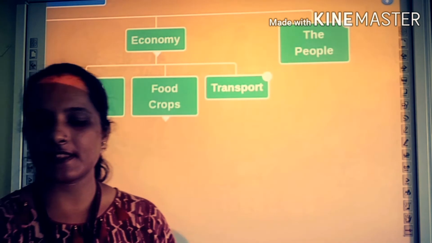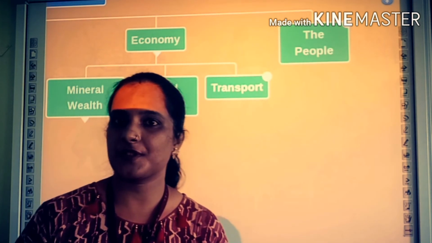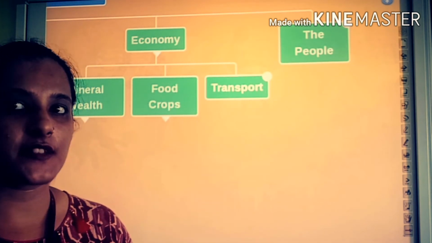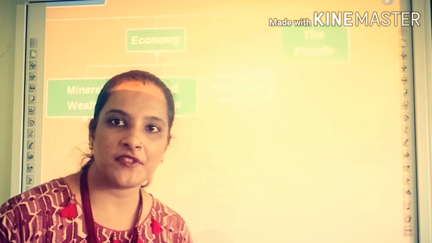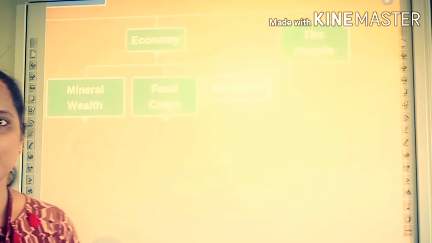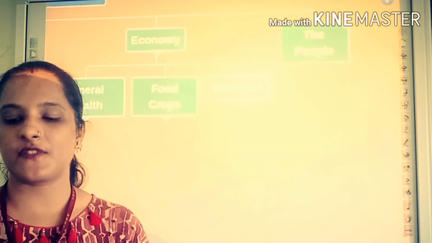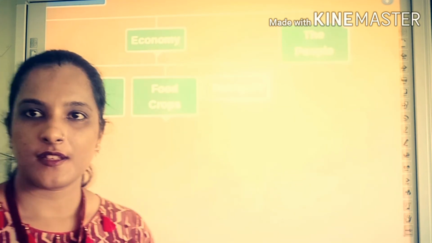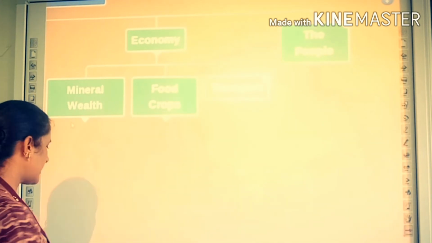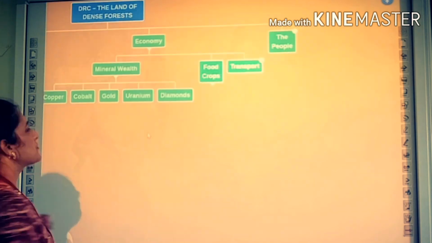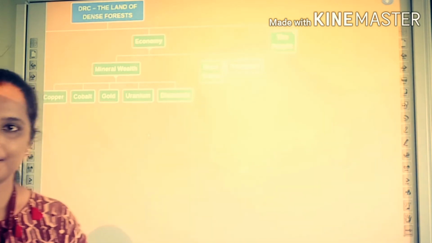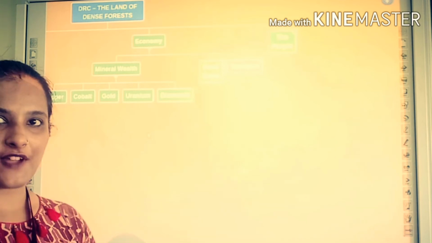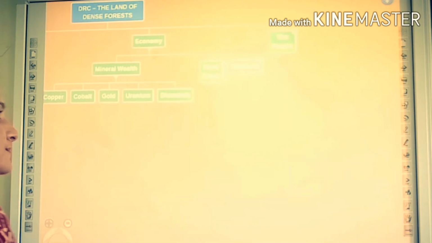Natural resources, agriculture, transportation: these paragraphs deal with the economy of the country. So the economy of the country mainly depends upon the natural resources available there. So which kind of natural resources are available there in large quantity? Copper, cobalt, gold, uranium, diamond, all these are found there in bulk.